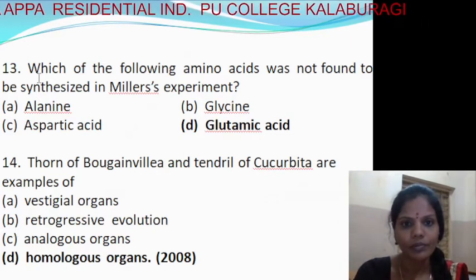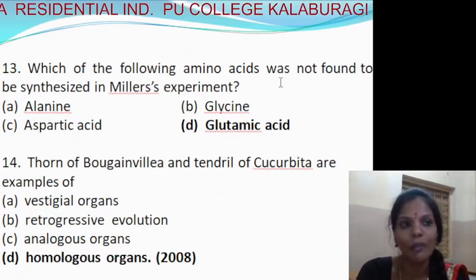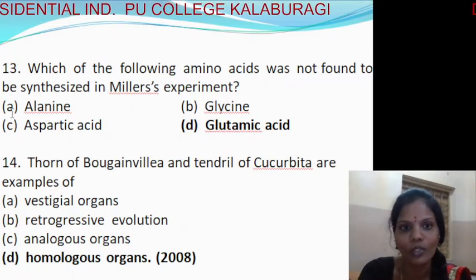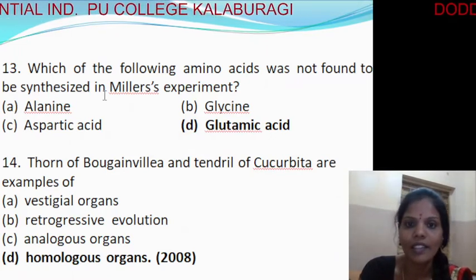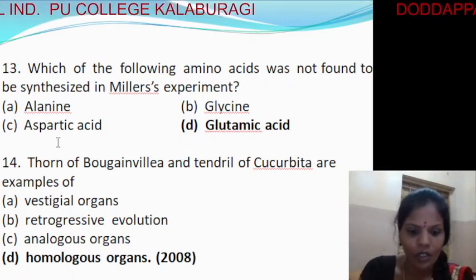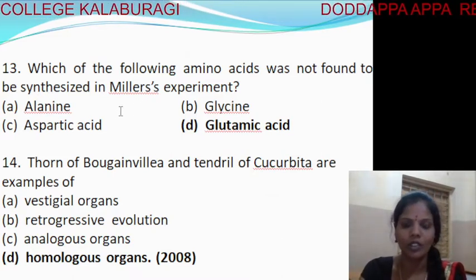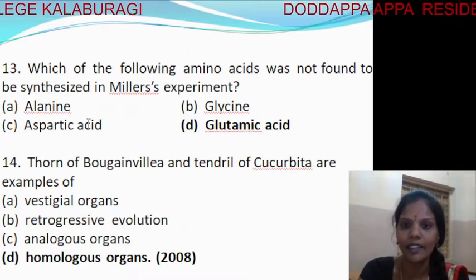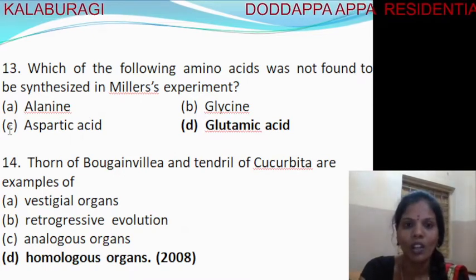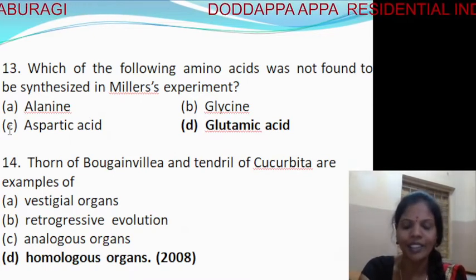Next, which of the following amino acids was not found to be synthesized in Miller's experiment? You already know that in the Urey-Miller experiment, the primitive atmospheric condition was created in the laboratory.